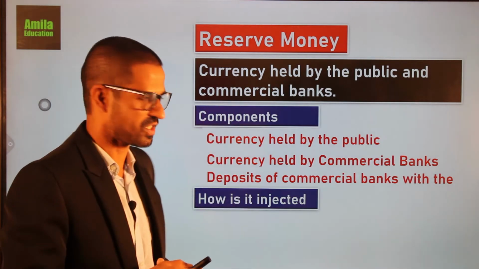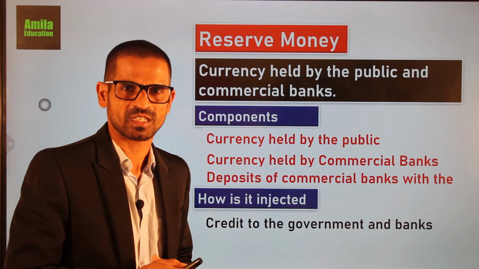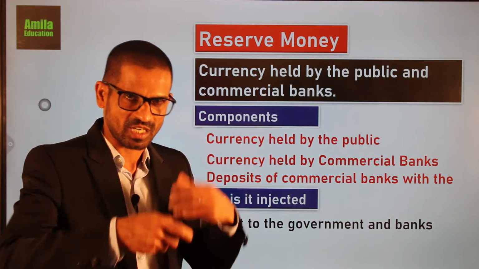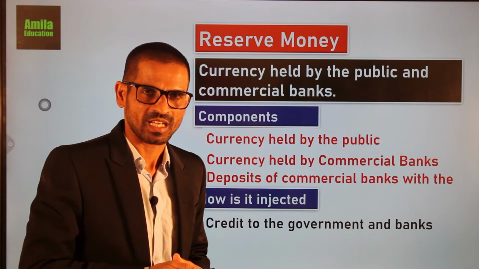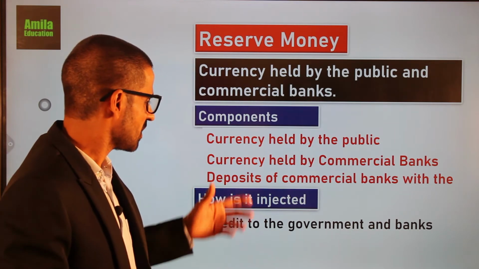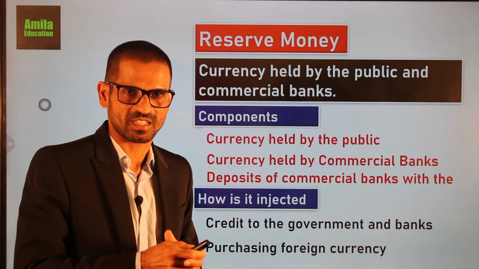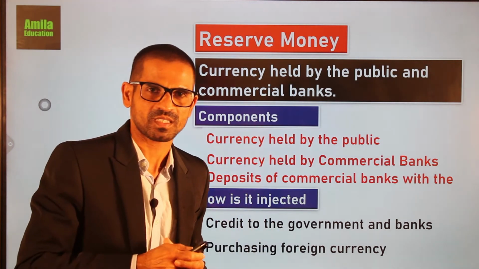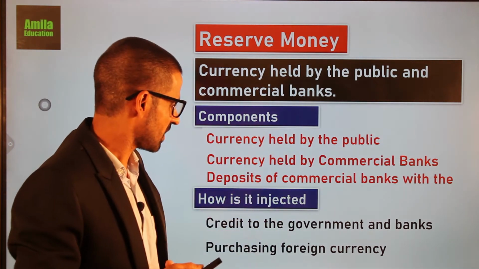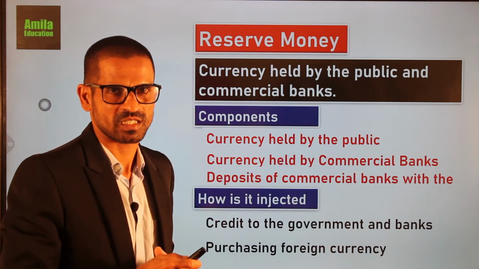There are two methods. One is credit to the government and commercial banks: the central bank granting loans, providing credit to the government and commercial banks. The other method is purchase of foreign currency, the central bank purchasing foreign currency. So these are the two methods of injecting high-powered money into the economy.